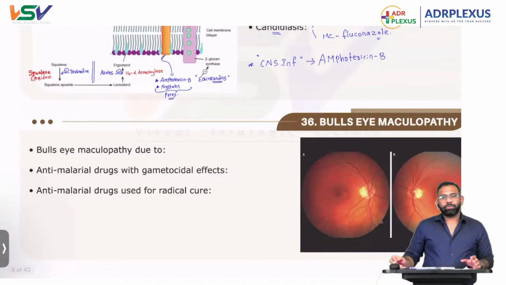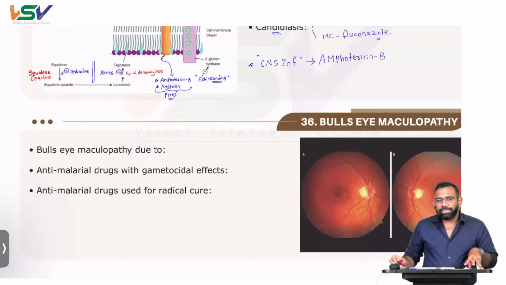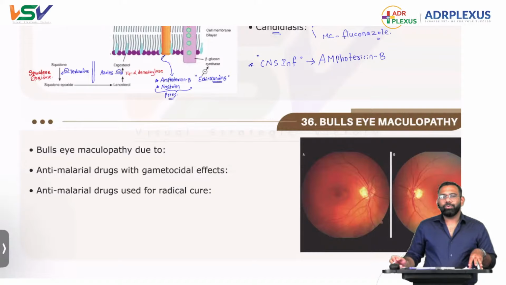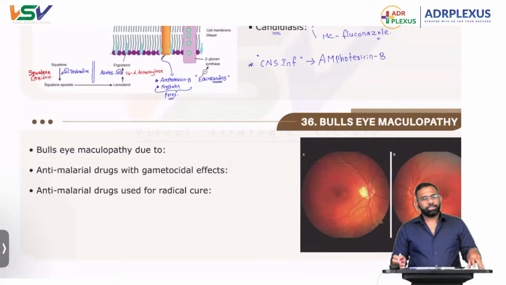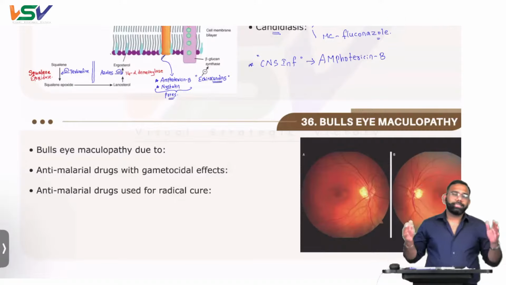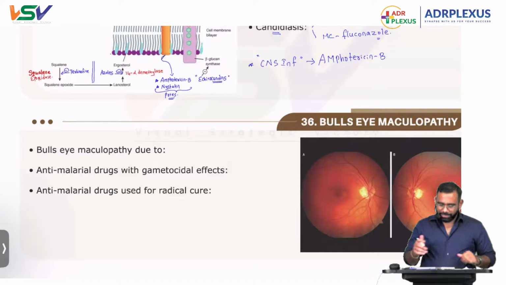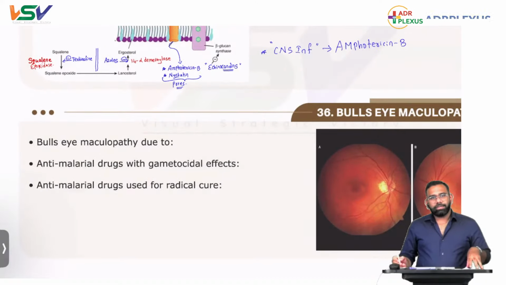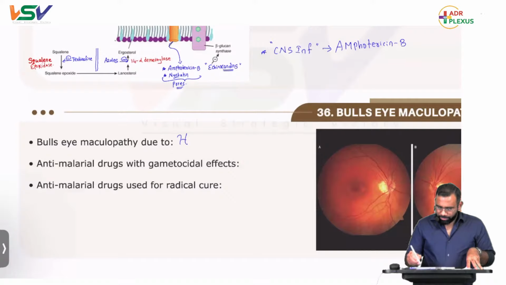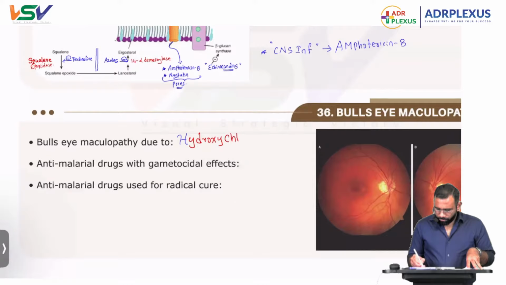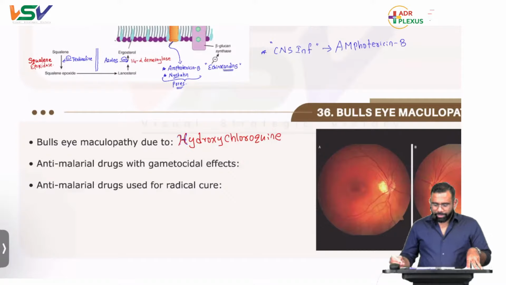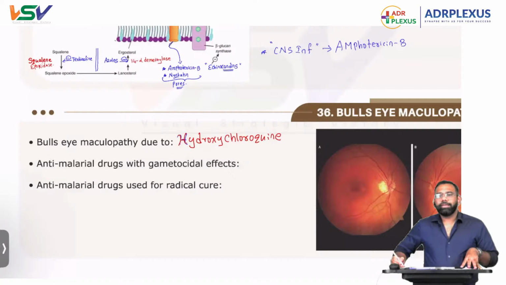If you see any rheumatoid arthritis case in your question, remember that hydroxychloroquine in malaria we give for only 5 days or 3 days, right? So it is a very short duration. In that short duration, you are not going to get bullseye maculopathy, but this is seen if hydroxychloroquine is given for a long period of time, especially in rheumatoid arthritis. In those scenarios, you will see this bullseye maculopathy, which is due to hydroxychloroquine upon long-term use.